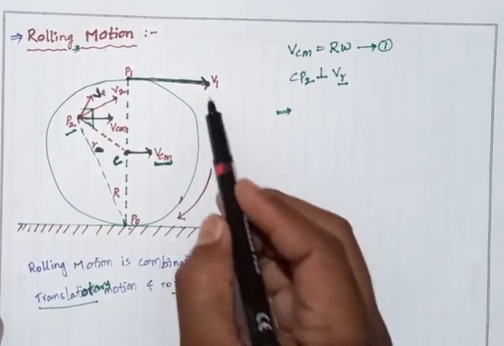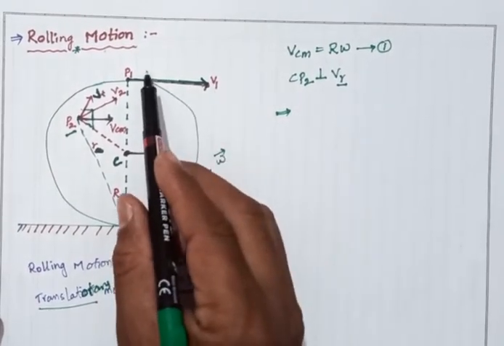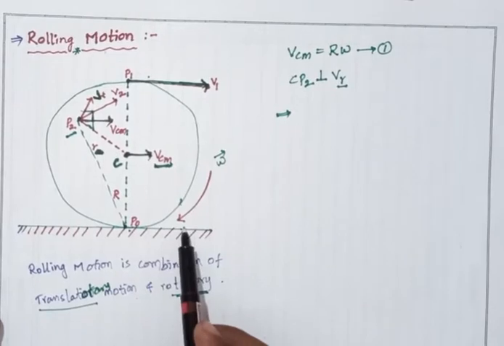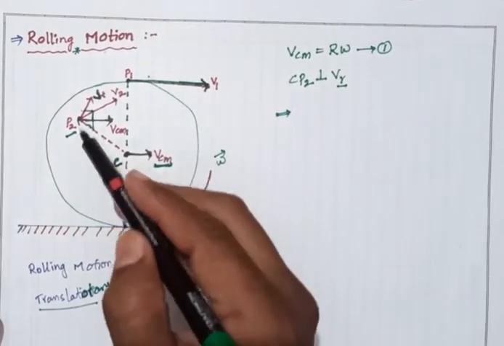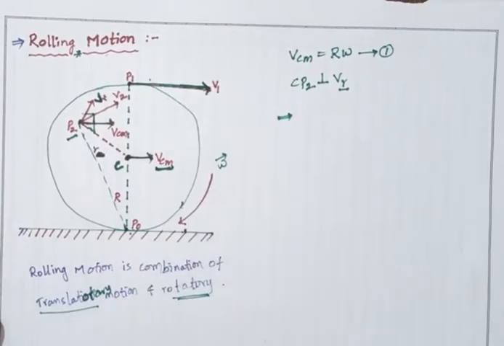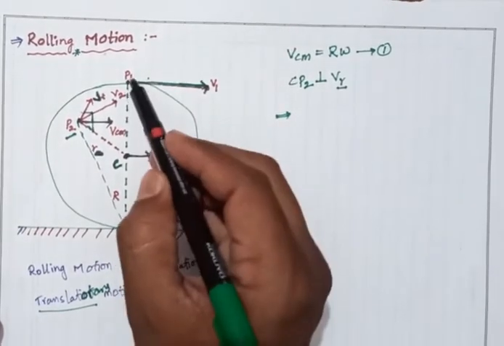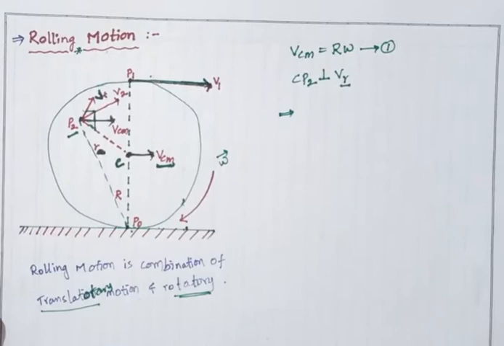At any point we have taken, at P1 and also at P0, it is parallel to each other. So this line is perpendicular to the surface and perpendicular to the axis of rotation.